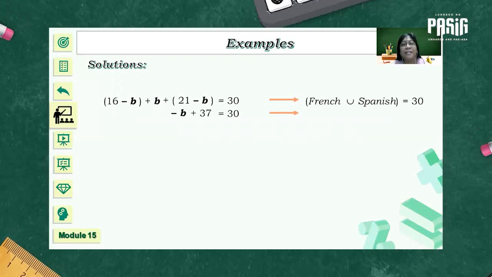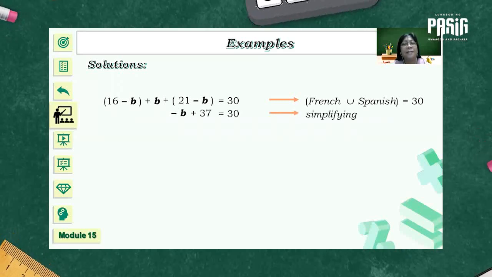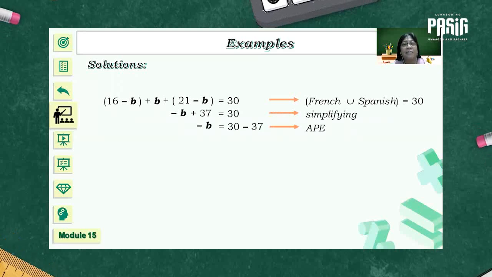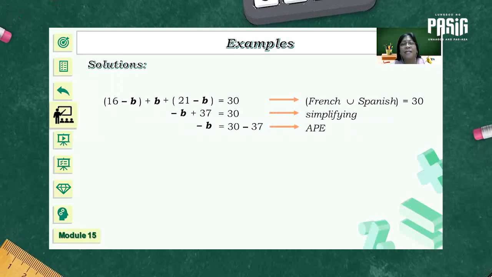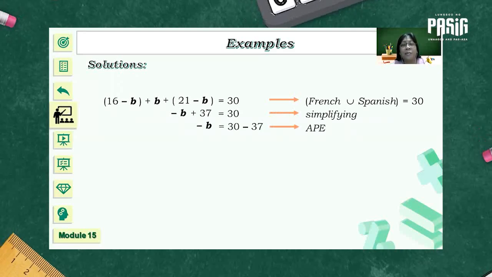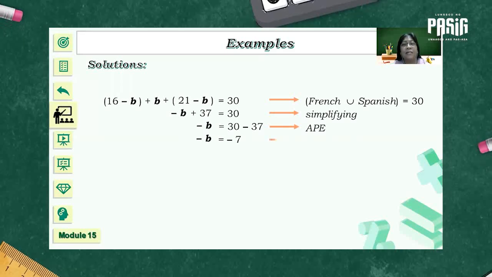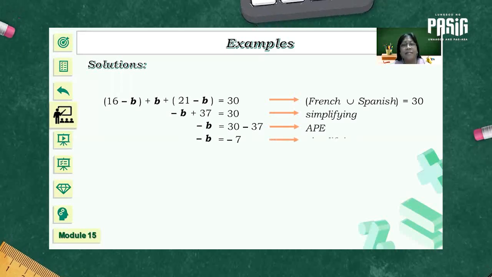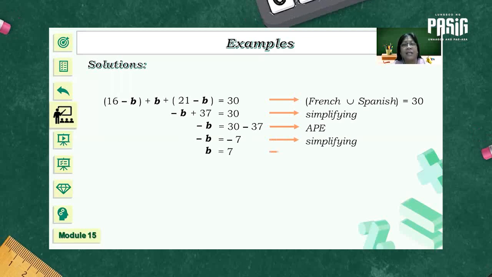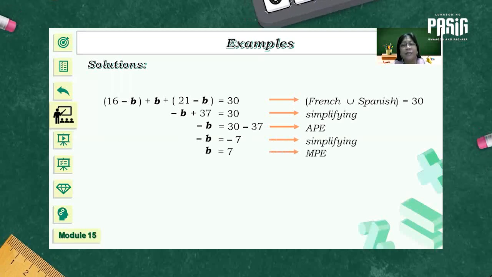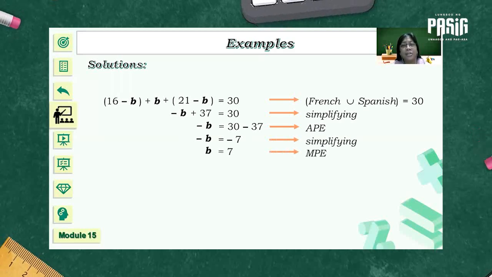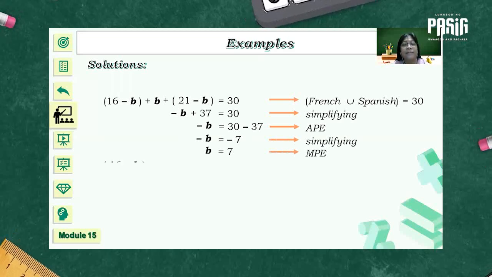Negative B plus 37 is equal to 30 by simplifying. Negative B is equal to 30 minus 37 by applying addition property of equality. And negative B is equal to negative 7 by simplifying, and we were able to solve for the value of B by applying multiplication property of equality.